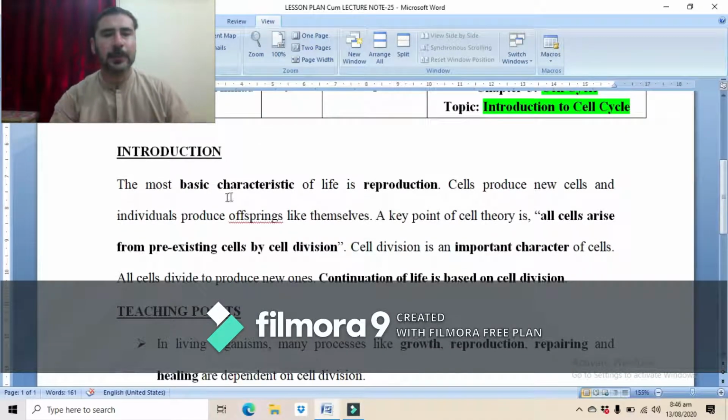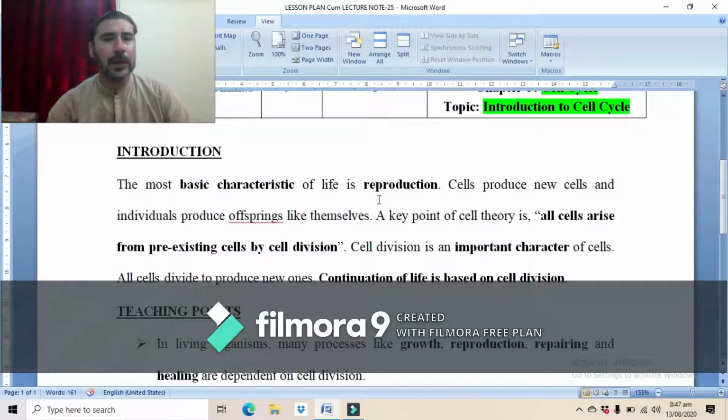Introduction. The most basic characteristic of life is reproduction. Reproduction is the process through which copies are made. Whenever a cell divides, it produces new cells, and those new cells are the copies of the parent cell. Similarly, the individuals, the living organisms, also produce their own copies.